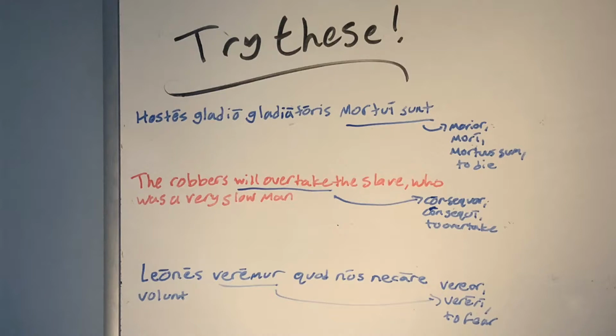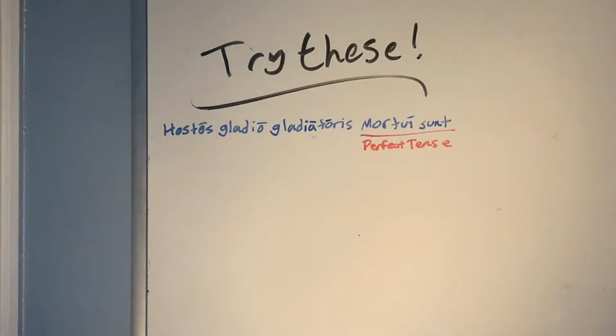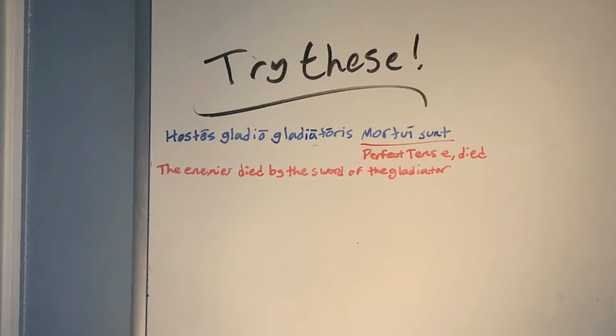Now that we've had a second to translate them, let's start with the first sentence. Hostes gladio gladiatoris mortui sunt. Here, our deponent verb is mortui sunt. It's in the perfect tense, so this would be translated into English as died. So, this entire sentence translated into English would be, the enemies died by the sword of the gladiator.